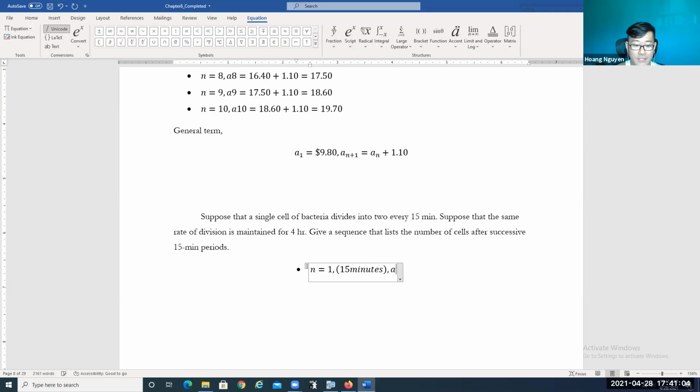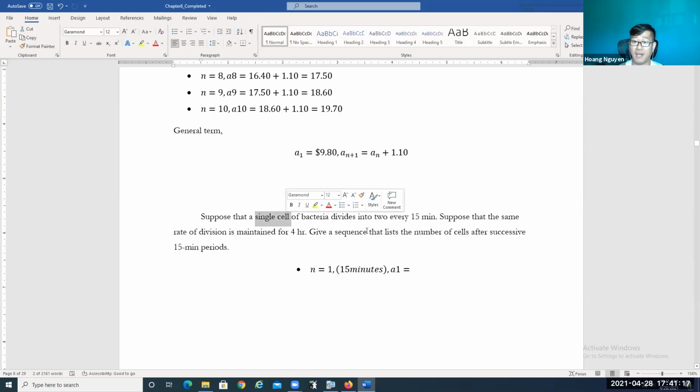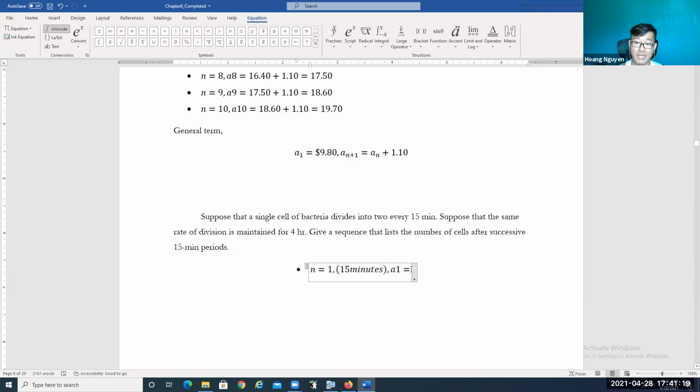Okay, what's the A1? So originally we only have a single cell over here, right? But it's gonna get divided by 2. So after the first 15 minutes, we're gonna get 2.